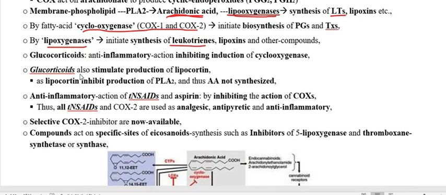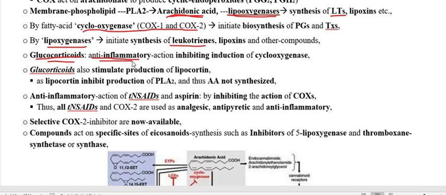Here a very, very important point is that a steroid drug like glucocorticoid is an anti-inflammatory agent. How does this glucocorticoid act as an anti-inflammatory agent?